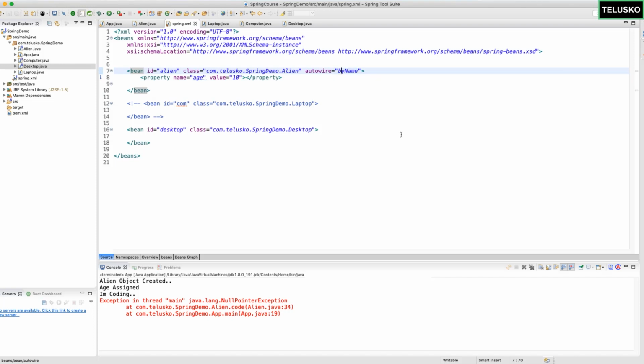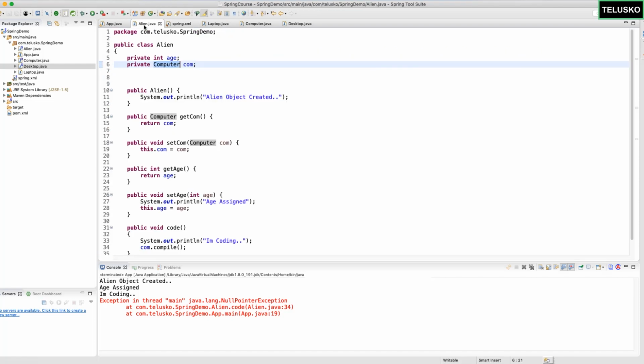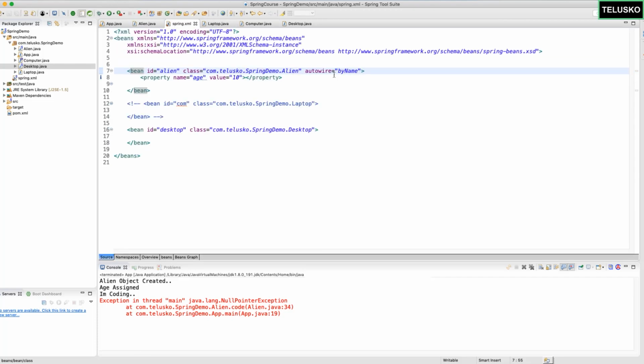Instead of going for by name, we have another way of achieving this. Now think about this. When you say you want the object of alien, alien is dependent on what? Let's go back to alien, and here you can see alien is actually dependent on the computer type. So we are not dependent on the name, we are dependent on the type as well. So go back to Spring XML and say, hey, when I want to get an object of alien, alien is dependent on the object of computer. So what if you don't search by name, search by type. We can do that as well. So here we can say, hey, search by type. Now it will not look for the name.